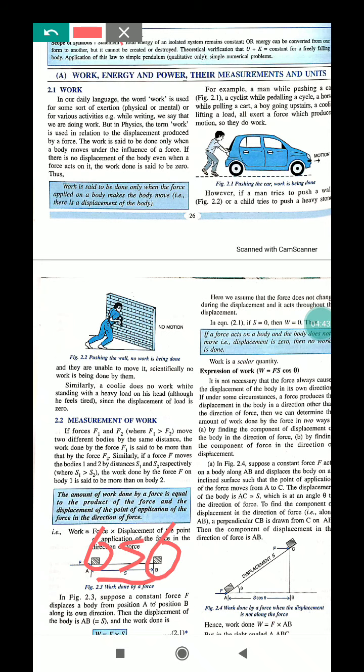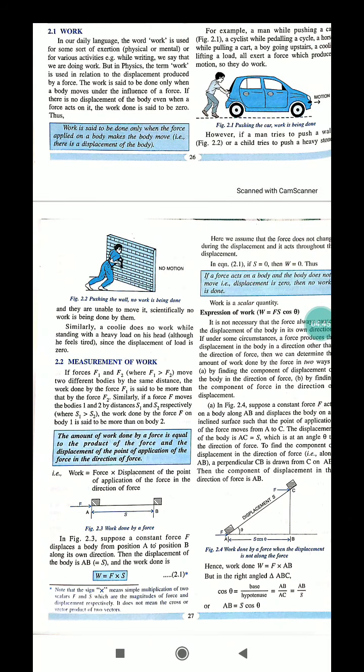So what would be the formula of work? Work W equals force into displacement, or W equals capital F into capital S.